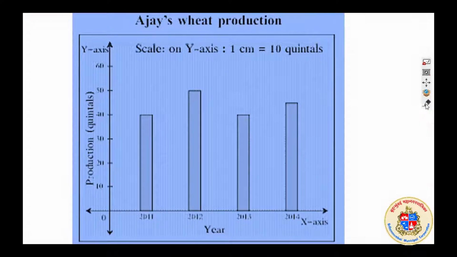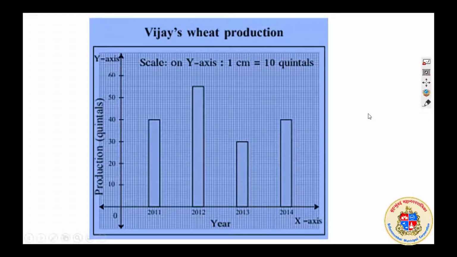This you know in 6th standard itself. This is Vijay's wheat production. Vijay's wheat production is showing almost 55 quintals here. How much? 55 quintals you can see here, and here it is as low as 30 quintals.